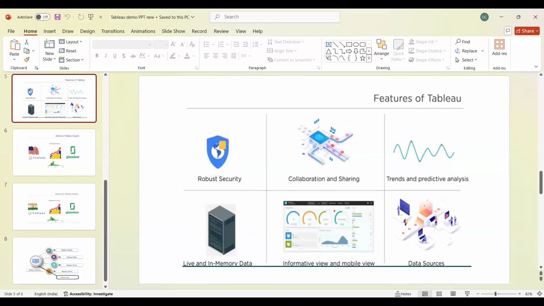Whenever we want to share our data or reports within the company, or with our managers or clients, in Tableau itself we have our own product called Tableau Server, by using which collaboration and sharing becomes so easy. We log into that account, and in the server we can share whatever work we do.